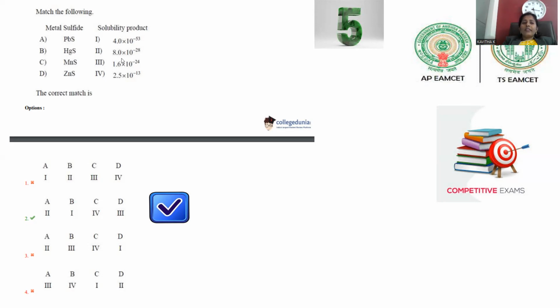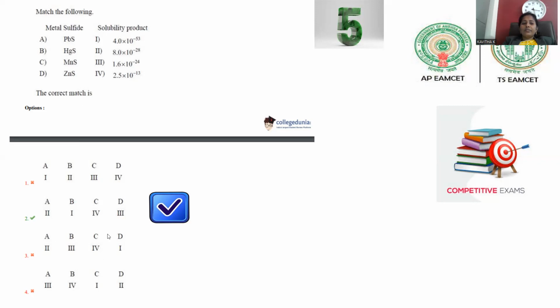So lead sulfide has 8 into 10 to the power minus 28. HgS has how much? 4 into 10 to the power minus 53. Manganese sulfide solubility product is given as 2.5 into 10 to the power minus 13.